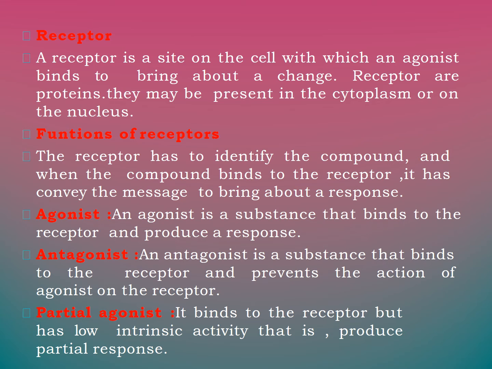And now we have to discuss what is agonist, antagonist, partial agonist, etc. So agonist is a substance that binds on the receptor and produces a response, and antagonist is a substance that also binds to the receptor and prevents the action of agonist on the receptor. And partial agonist binds to the receptor but has low intrinsic activity, and it produces partial response compared to an agonist.